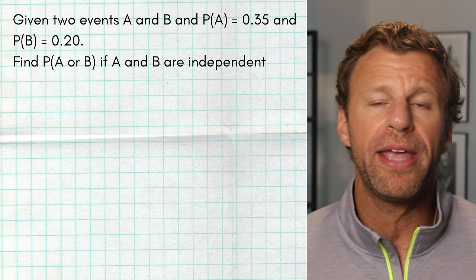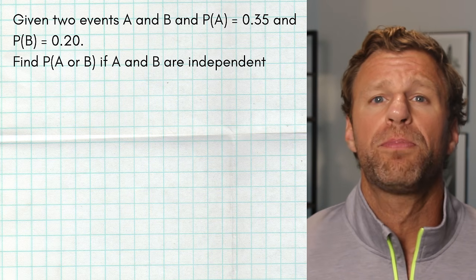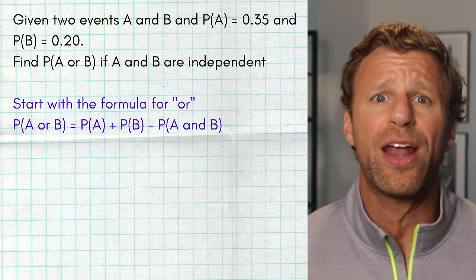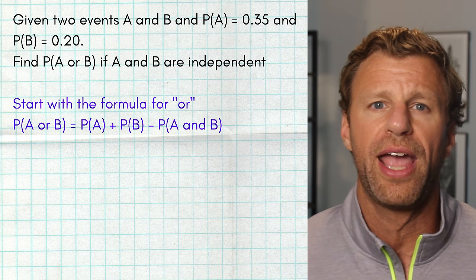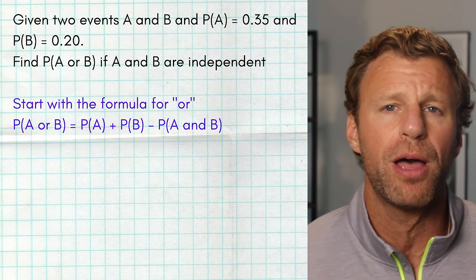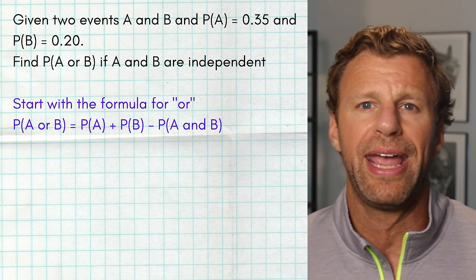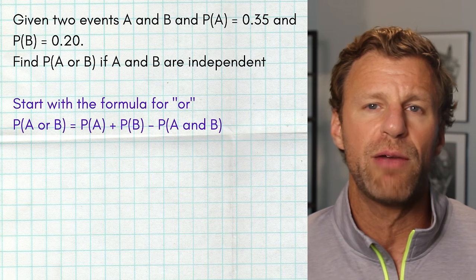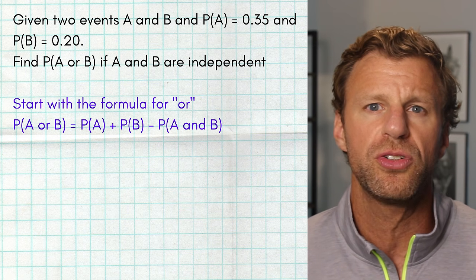All right, so where do we begin? Well, once again, it asks us to find the probability of A or B, so we're going to need that OR formula. The probability of A or B is the probability of A plus the probability of B minus the probability of A and B. So we can easily fill in the A with 0.35 and the B with 0.20.